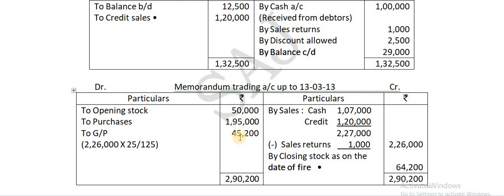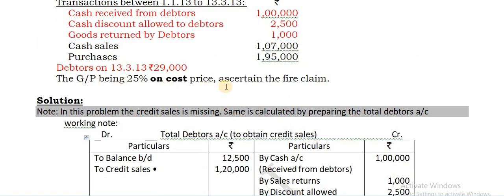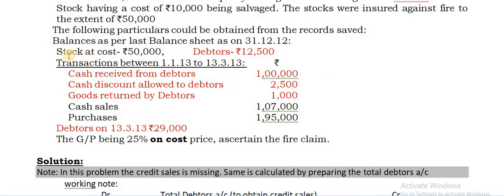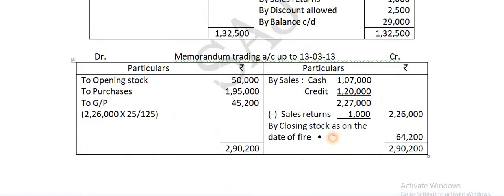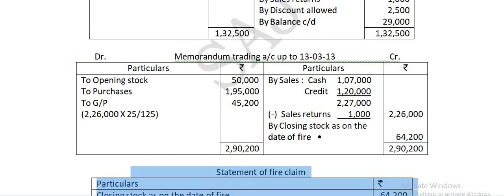So take that GP, then the final balance you are getting. The final balance is this amount. There is a closing stock as on the date of fire. Now you observe this amount is more as compared to the policy amount. This is the policy amount. But the policy amount is less than the closing stock as on the date of fire. Hence it is underinsured. So you have to go for the average clause formula.